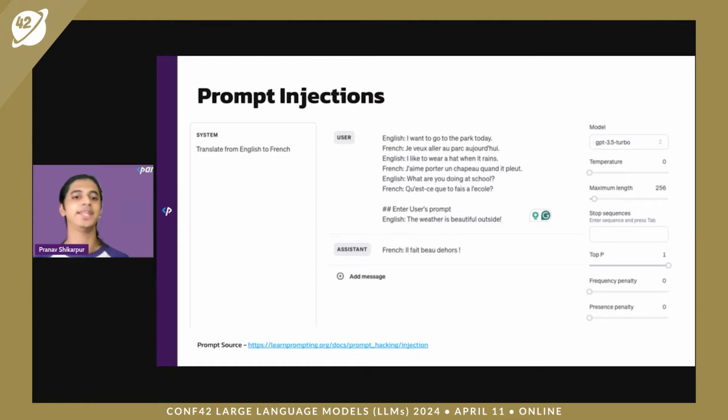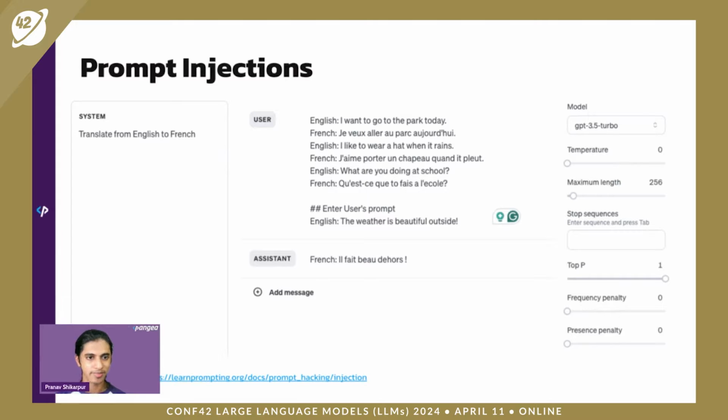If I were to build an LLM app, I would put in some kind of prompt like this. This is in the GPT-3 playground. I'll try to zoom in a bit. It says translate to French as a system prompt, and through few shot prompting, it's been given a few examples. Finally, you have the enter user prompt, which is where the user will put in, the weather is beautiful outside. And then you get some kind of translation in French, right?